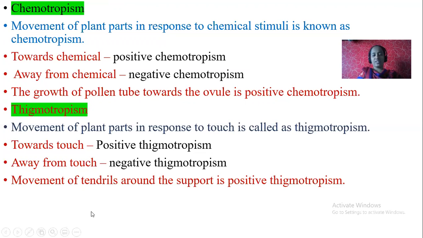Next, thigmotropism. Thigmo in the sense touch, tropism in the sense liking. Movement of plant parts in response to touch is called thigmotropism. Towards the touch is positive thigmotropism. Away from the touch is negative thigmotropism. Example, movement of tendrils around the support is positive thigmotropism. Movement of tendrils, you know what are tendrils?